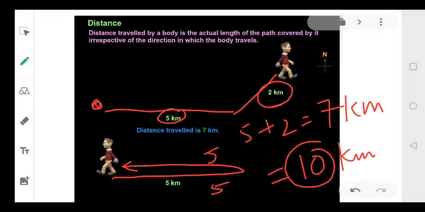So distance means the actual length of the path covered by the object. What is distance? The actual length of the path covered by the object, the actual length of the path covered by the person. Okay, clear hai? And what is the SI unit of distance? Meters. Okay?